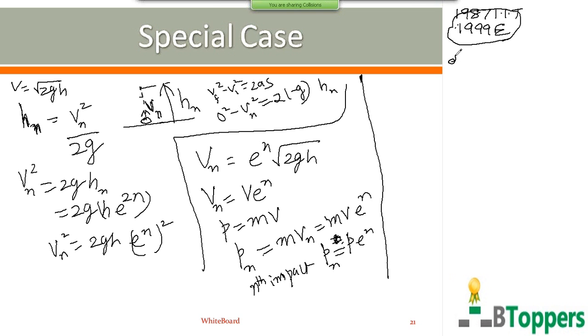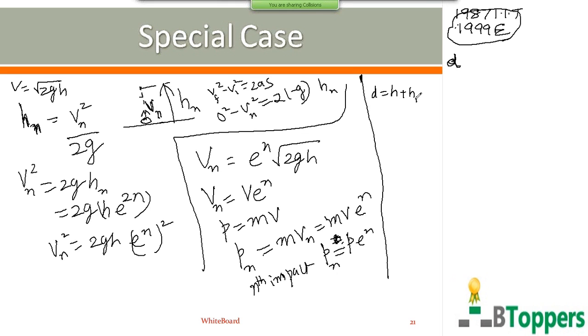So let D denote the total distance covered by the ball in between all collisions with the floor before it stops rebounding. Originally the ball was dropped from height h above the floor. That means h is the original height from which the ball falls freely under gravity before the first impact with the floor. After the first impact with the floor, it rises to the height h1. Remember that to whatever height the ball rises after a particular impact with the floor, next it will fall freely under gravity from the same height before the next collision with the floor.